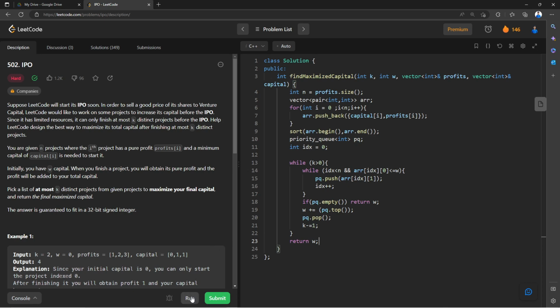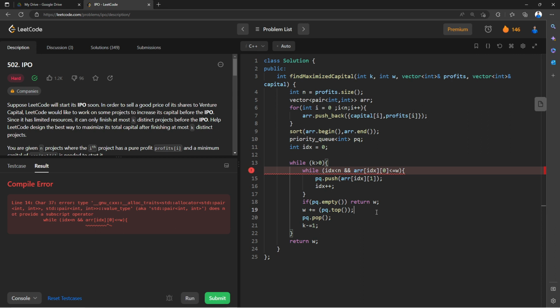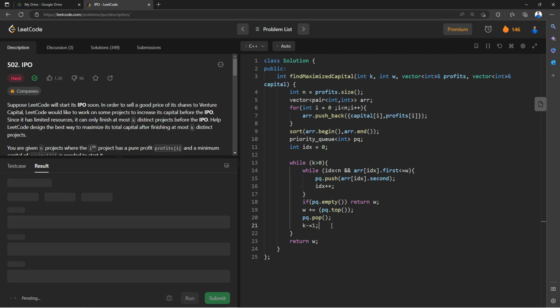So now let's try to run this code. I got an error. It says something about an allocation error on arr of idx of 0. So we have done something wrong. Let me find out. All right, we can't use this 0 because this is a pair, right? So we can use first and second, because we are using a pair, and with a pair we can't use indexing, right?